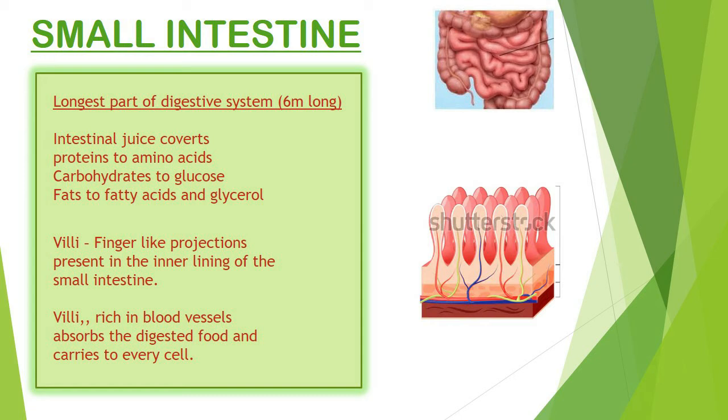There are numerous finger-like projections present in the inner walls of the small intestine. This increases the surface area for the absorption of the digested food. These finger-like projections are called villi. These villi are rich in blood vessels. They absorb the digested food and carry it to each and every cell of our body.